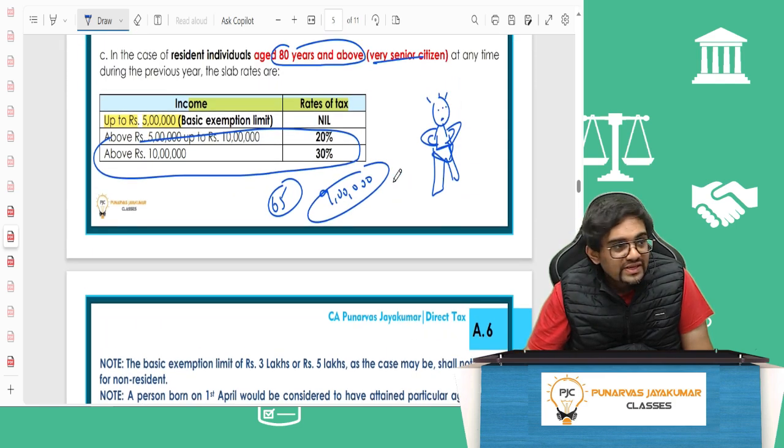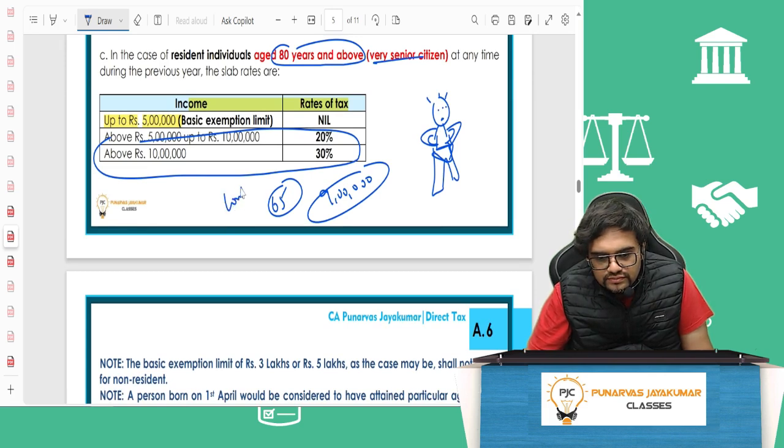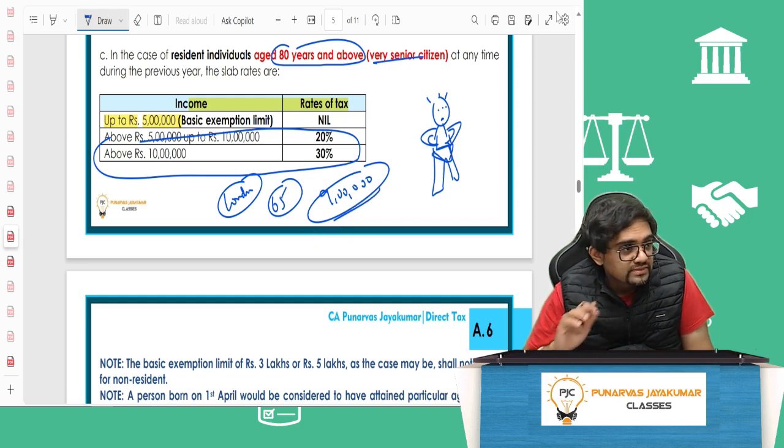So what would be the basic exemption limit for this guy? And let's say he's living in London. 65-year-old Tata living in London, 9 lakh rupees. Old regime. So what is the basic exemption limit for him? Basic exemption limit, answer.